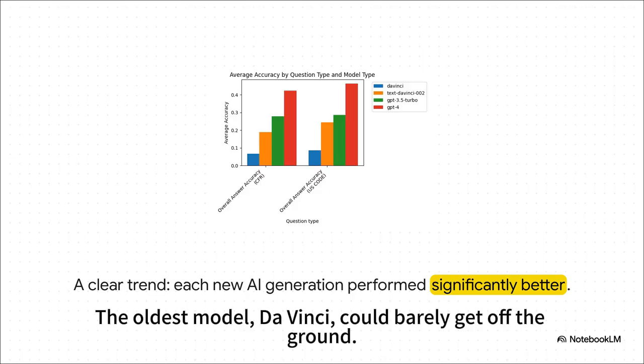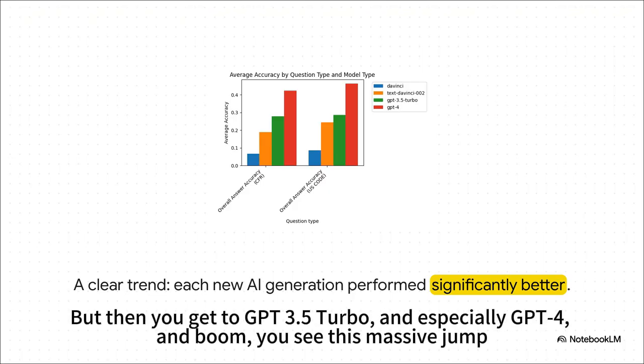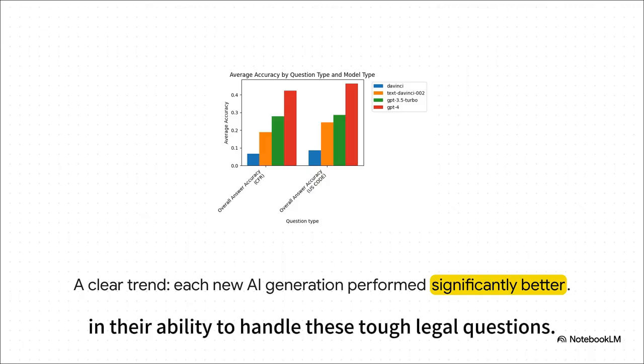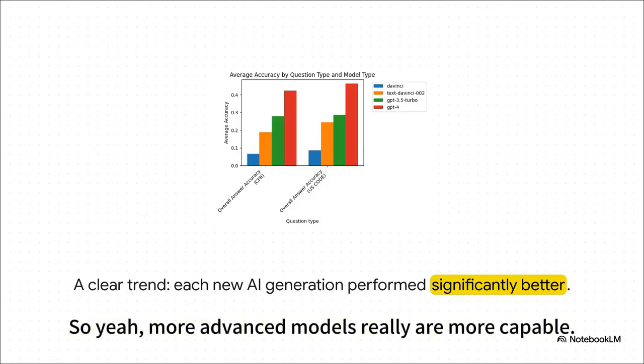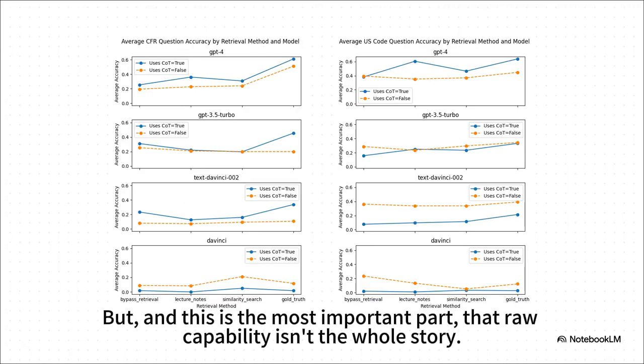The oldest model, Da Vinci, could barely get off the ground. But then you get to GPT 3.5 Turbo, and especially GPT-4, and boom, you see this massive jump in their ability to handle these tough legal questions. So yeah, more advanced models really are more capable. But, and this is the most important part, that raw capability isn't the whole story.